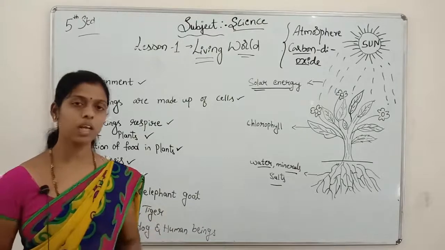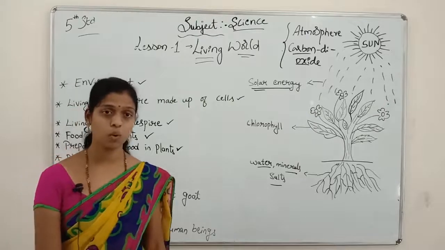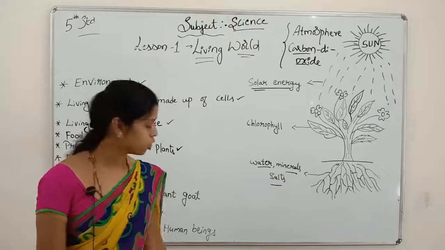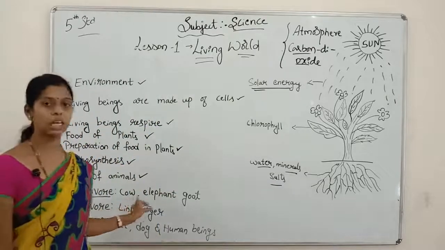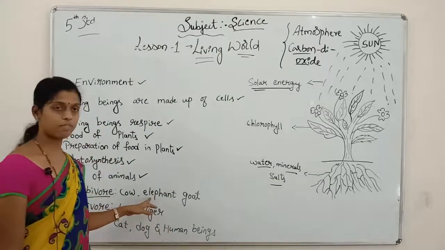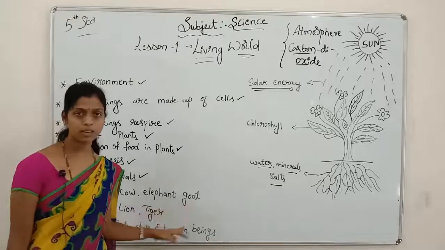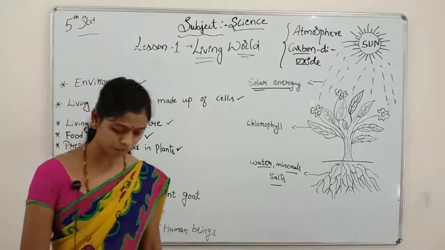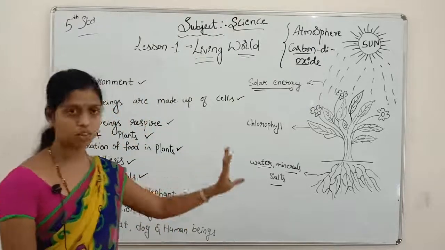They eat only leaves, fruits, only plants and plant products. Examples, which one? Tell me. Cow, they eat only plants. Elephant, goat, yes, they eat only plants. They depend on plants only.